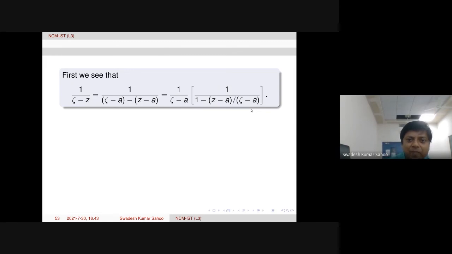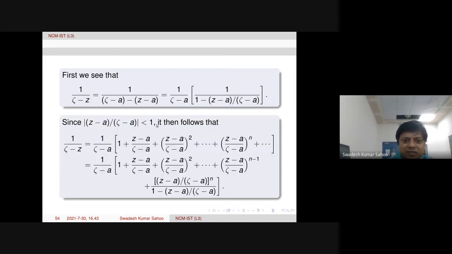So this is a simple, elementary calculation. Now see, because of this relation we have modulus of Z minus A over zeta minus A less than 1, from the previous page. What follows is that 1 over zeta minus Z equals 1 over zeta minus A, then 1 over 1 minus W form, and modulus of W is less than 1. So it is a geometric series in W, where W is Z minus A over zeta minus A. So 1 plus W plus W square plus W power n plus so on.